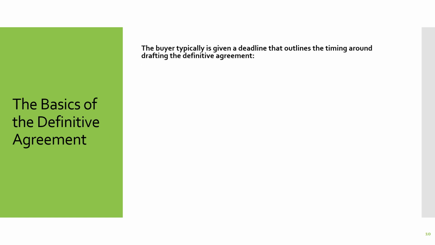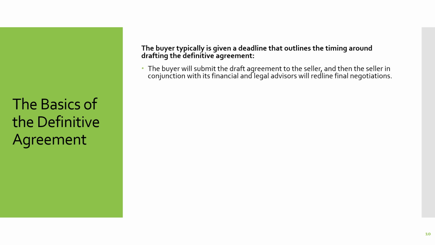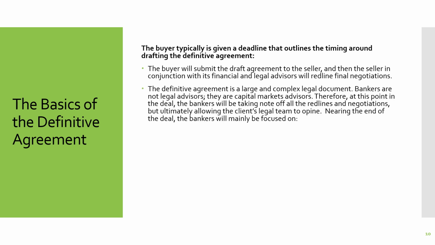The buyer typically gives a deadline that outlines timing around the drafting of the definitive agreement. The buyer will submit the drafted definitive agreement to the seller. Then the seller, in conjunction with its financial and legal advisors, will redline final negotiations. The definitive agreement is a large, complex legal document. Bankers are not legal advisors. They are capital markets advisors. Therefore, at this point in the deal, the bankers will be taking note of all the redlines and negotiations, but ultimately allowing the client's legal team to opine.